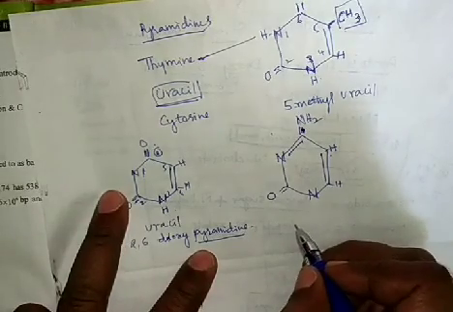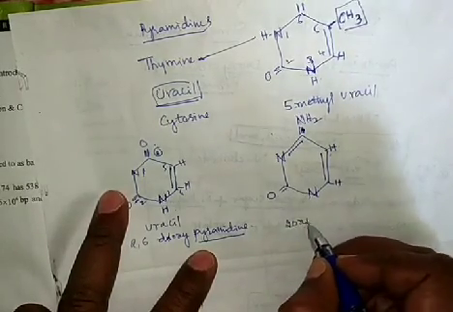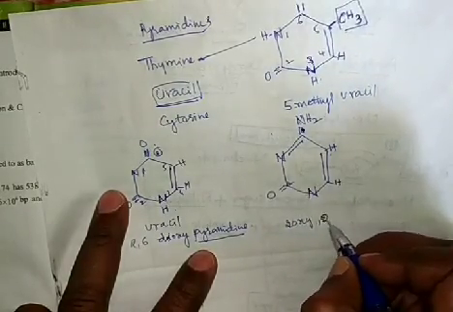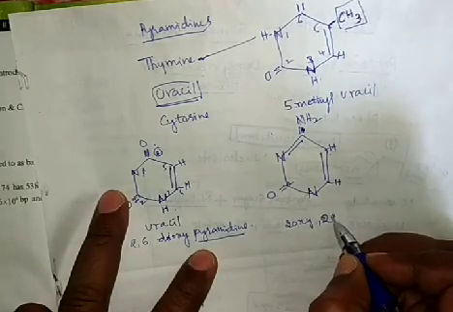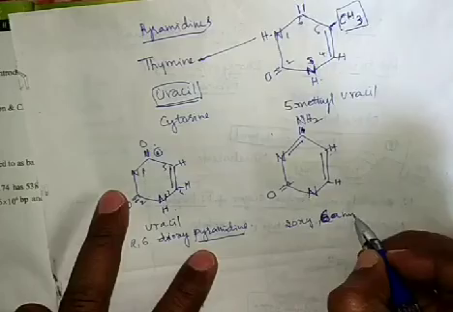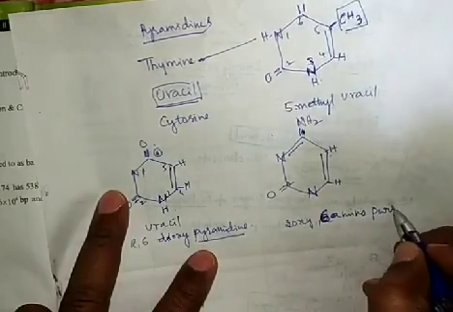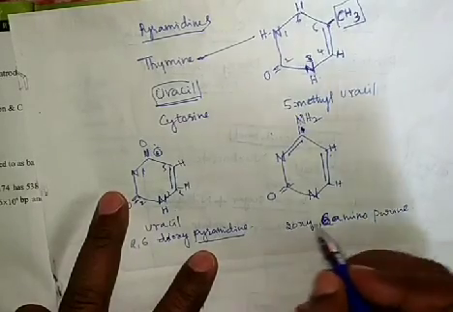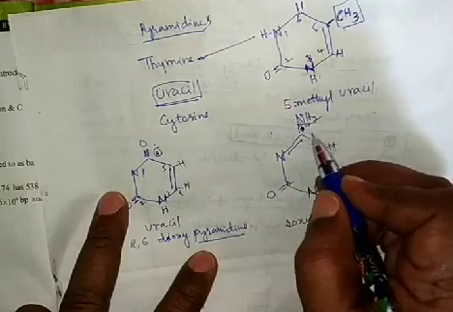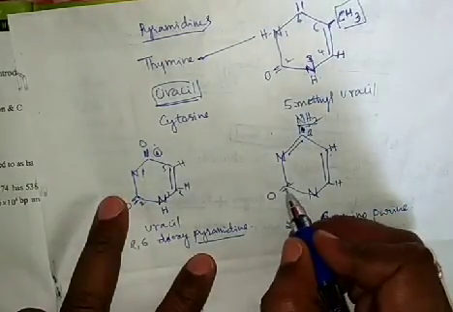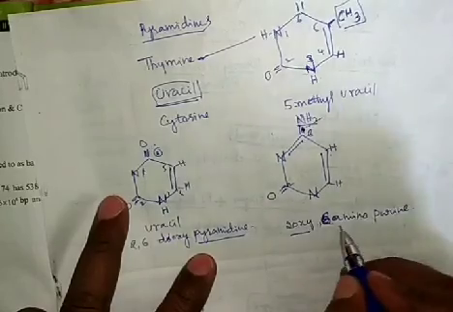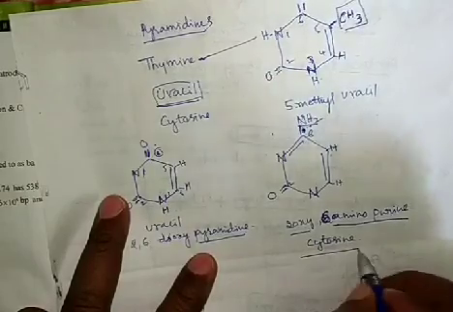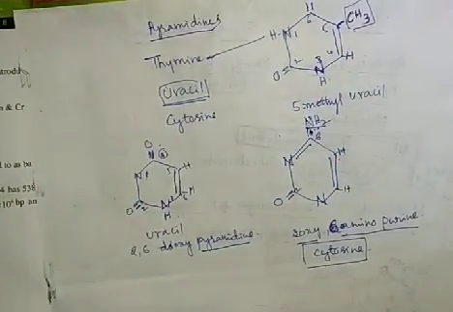So this is called cytosine. Cytosine is 2-oxy-6-amino purine. At the 6th place an amine is present. At the 2nd place a double bond O is present. Then it is called 2-oxy-6-amino purine. This is the cytosine structure. The structures are very, very important for the NEET examination.